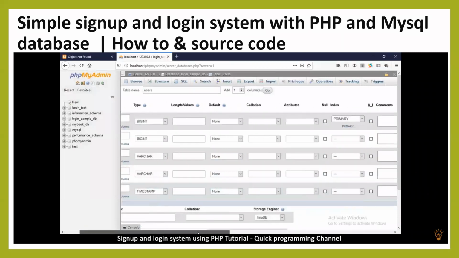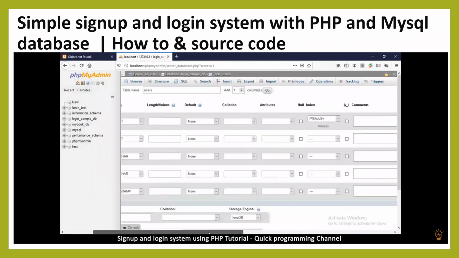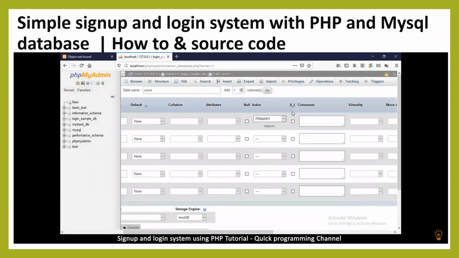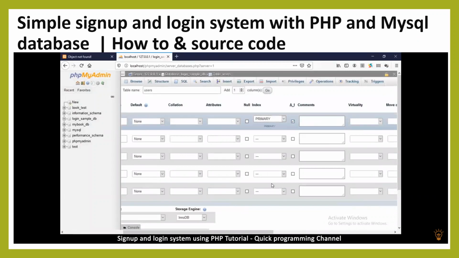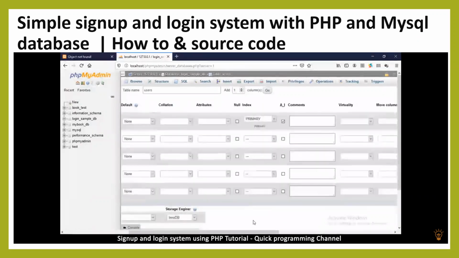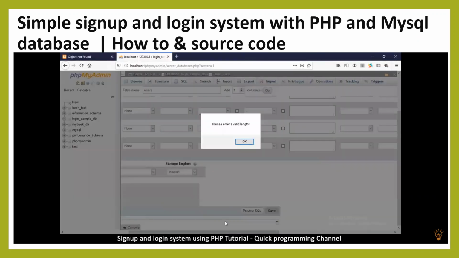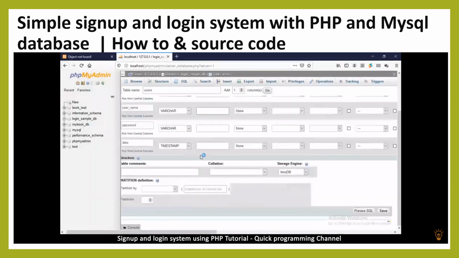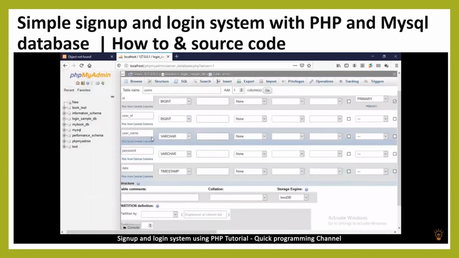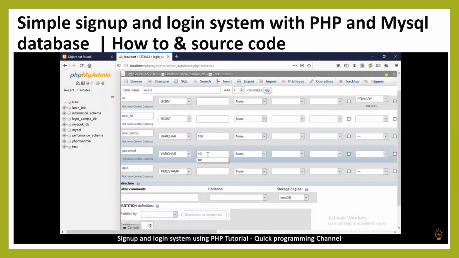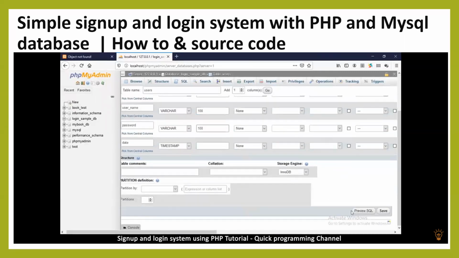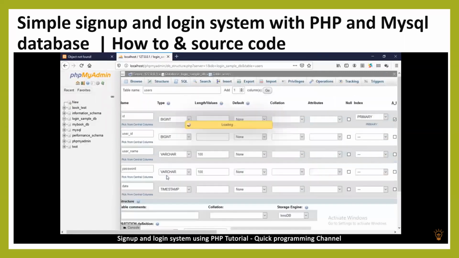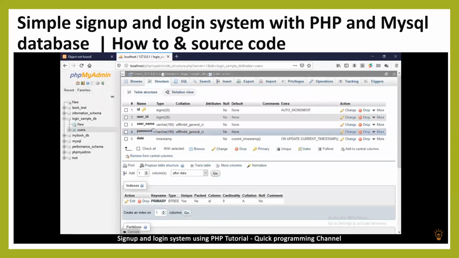And then move over. This is the ID column where I'm adding the primary index, and then make sure that auto increment is ticked as well. Once we have that, just go and hit the save button. Please enter a valid length. Okay, it's complaining because for the variable characters we need to create a length here. So just add 100 for the length on each of these and hit save. All right, and we are good to go.